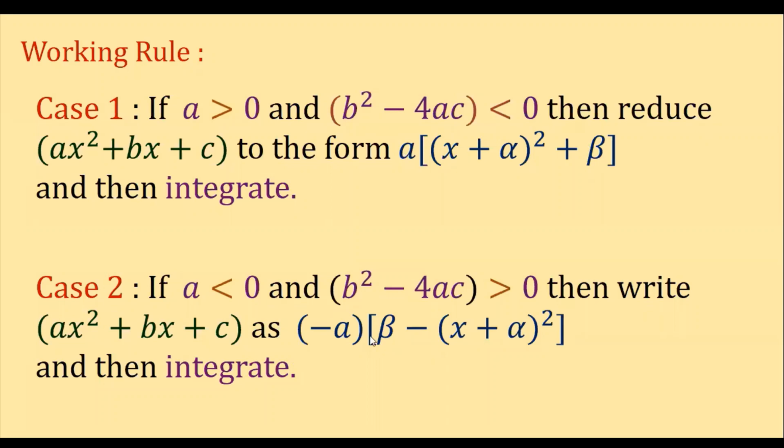We understand, children? Observe the difference here. If a is greater than 0, here we are getting the x term first, whatever the x plus alpha whole square term, that comes first. And if a is less than 0, then the x plus alpha whole square term comes in the second place. Clear? So these are the two cases, children. You'll understand it more clearly when you do the sums. Clear? So let us see the sum here.